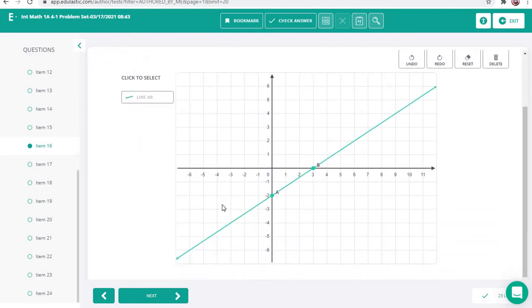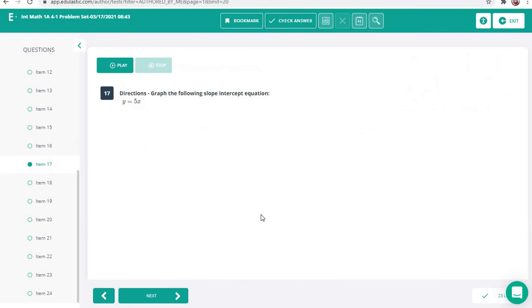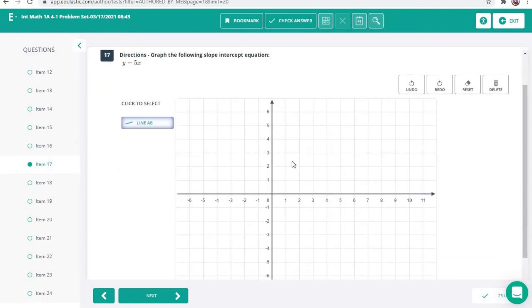All right, let's move on. So that is 16. That's all you've got to do there. Number 17. We talked about before, if it's plus 0 for the y-intercept, you don't even have to write it. That's why you don't even see plus or minus anything. If it's just something x and then no plus or minus anything else, that means our y-intercept is 0.